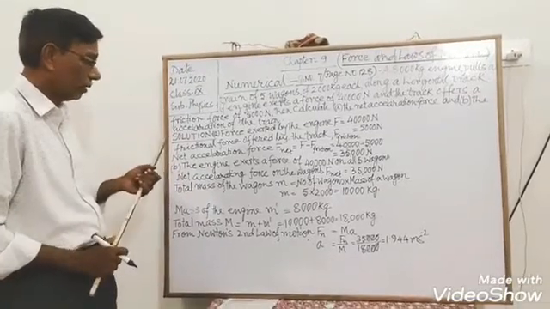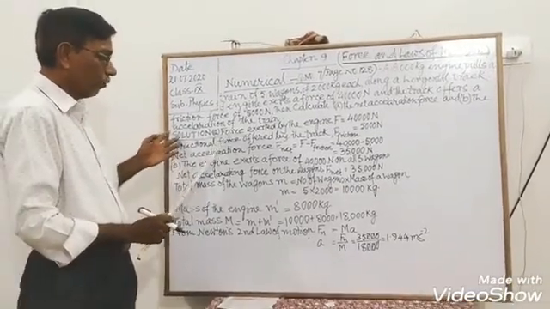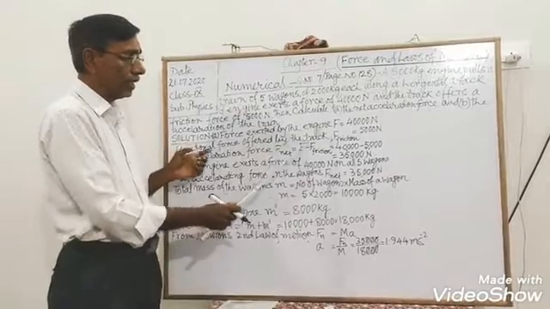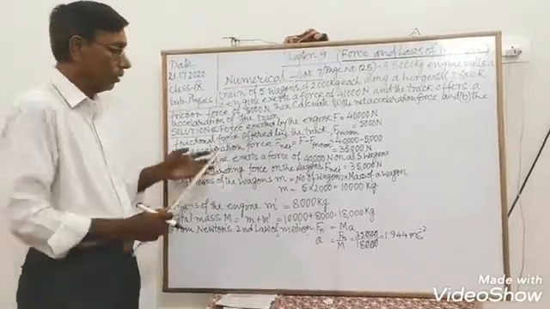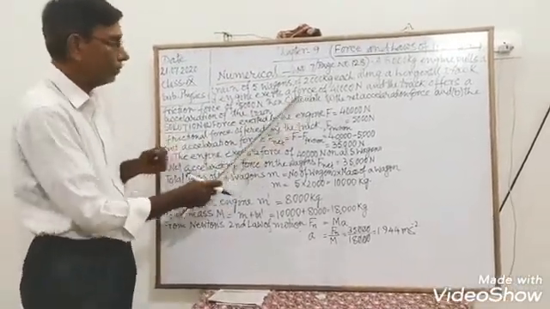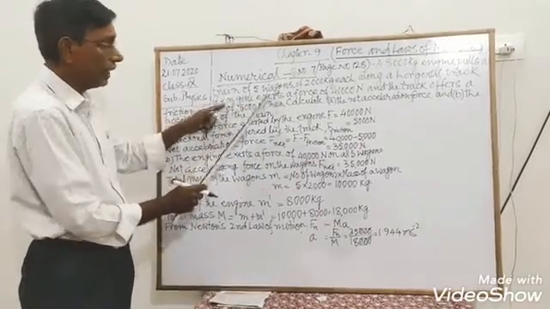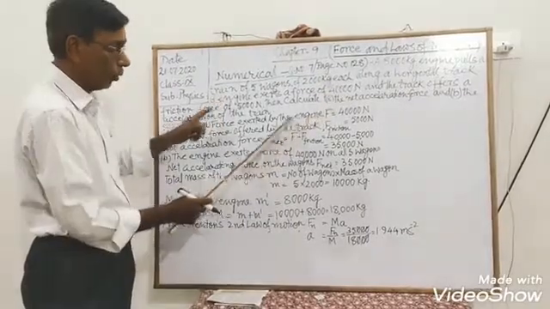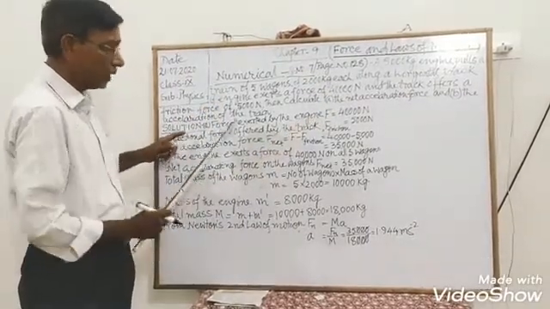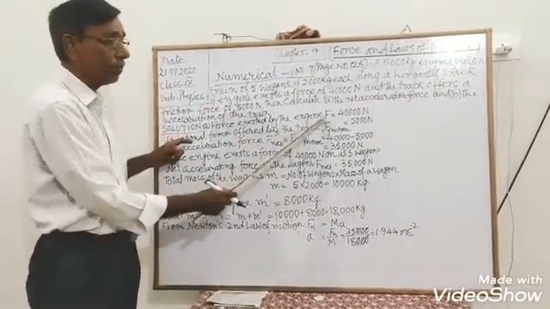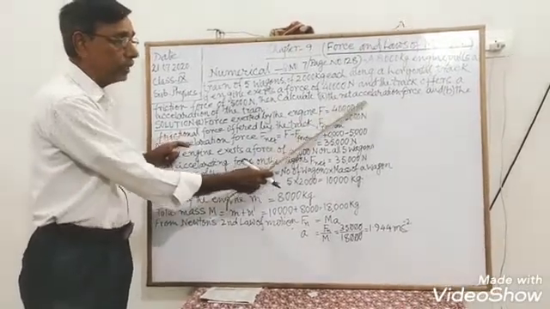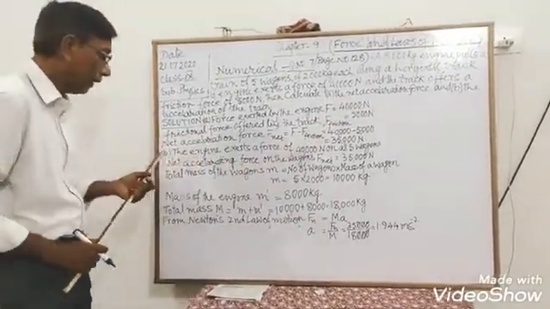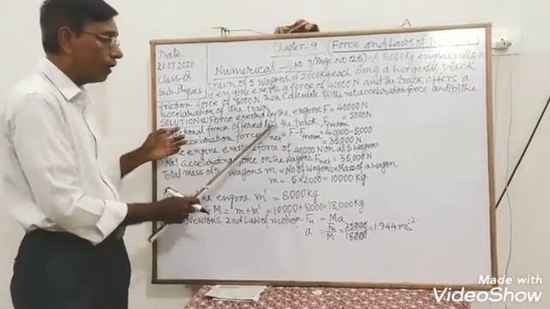So first, the force exerted by the engine. Just see here, the engine exerts a force of 40,000 Newton. So I have written here, force exerted by the engine, F, is equal to 40,000 Newton, and the frictional force offered by the track.